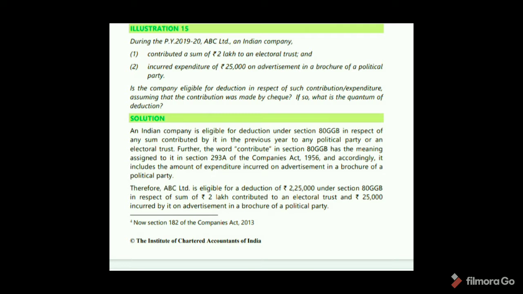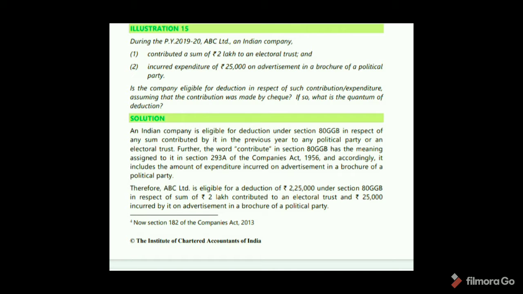An Indian company is eligible for deduction under section 80 GGB in respect of any sum contributed by it in the previous year to any political party or any electoral trust. Further, the word contribute in section 80 GGB has the meaning assigned to it in section 293A of the Companies Act 1956, and accordingly it includes the amount of expenditure incurred on advertisement in a brochure of a political party.